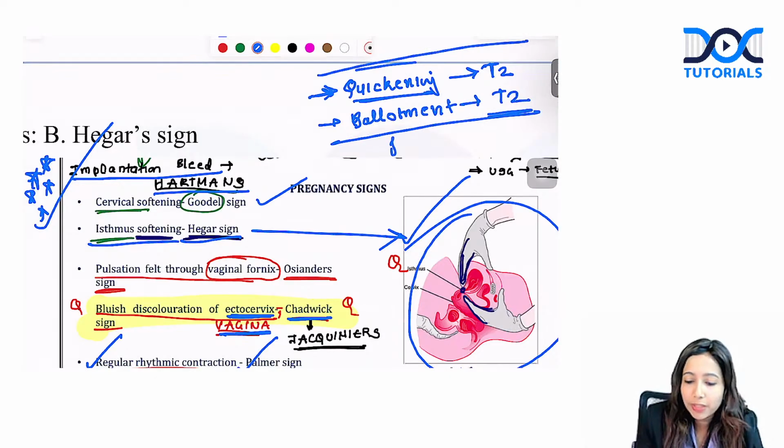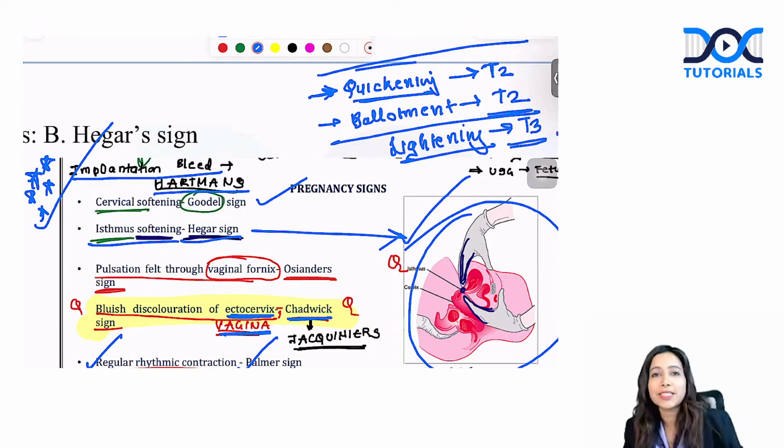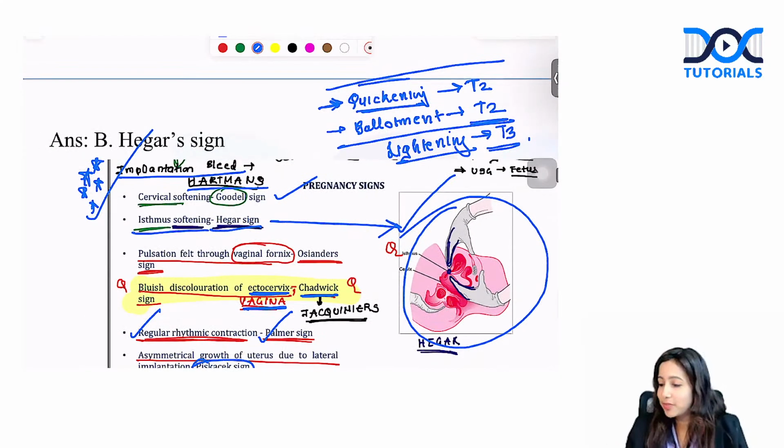When does the patient start appreciating lightening? Lightening, also known as the welcome sign. Once the fetal head descends down into the pelvis, the mother has a sense of relief. When does that happen? In the third trimester. Yes, in the third trimester. All right, these are the times that you get.